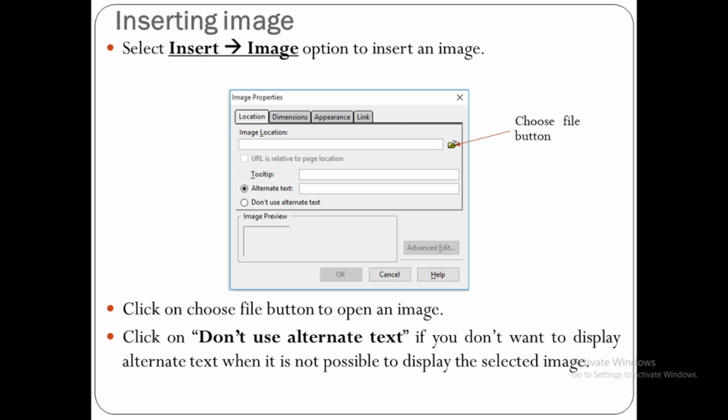But remember, if alternate text option is selected, then you must give some information. So here click on don't use alternate text option. It means we don't want to display any text if browser is not capable to display the image. Then click on format text option to be used to change the text color.